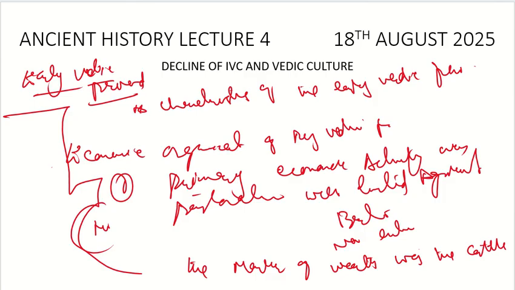Animals such as horse, goat, sheep were added, the words for them are added in the Rig Veda. We discuss the early Vedic age from the Rig Vedic context. On the basis of what is given there, we give the theory of what was in the Rig Vedic time period. Also you could become a dasa and dasi, maybe because of war, you are captured in the war, or you have a debt to someone, then he would force you to become a dasa and dasi.